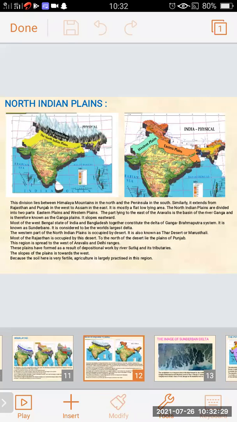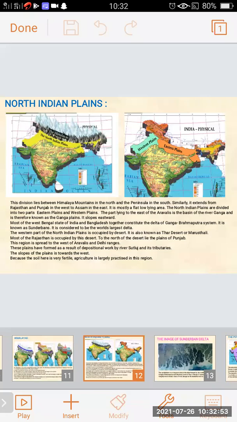The western part of the North Indian Plains is occupied by the desert. It is known as the Thar Desert or Marusthali, on the Rajasthan side. Most of Rajasthan is occupied by this desert.